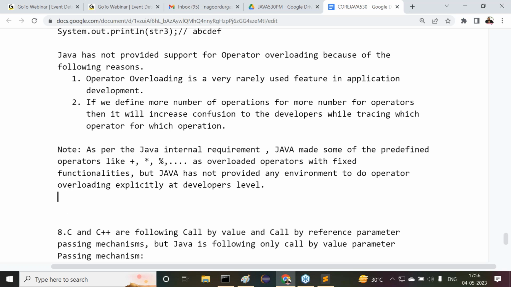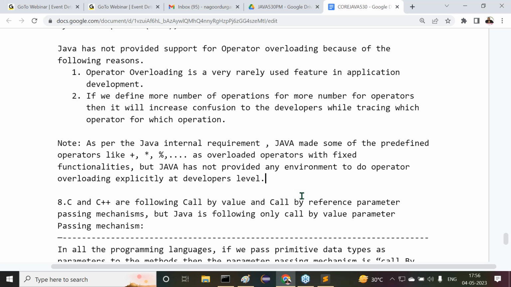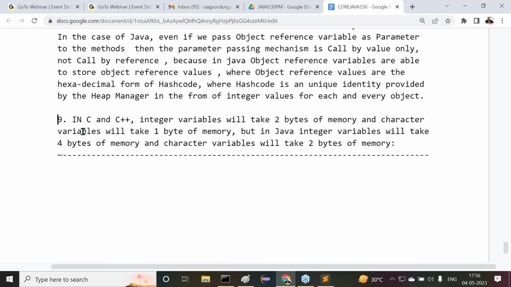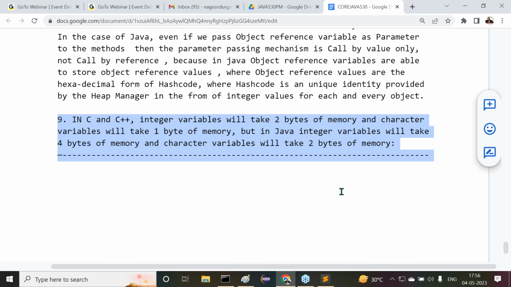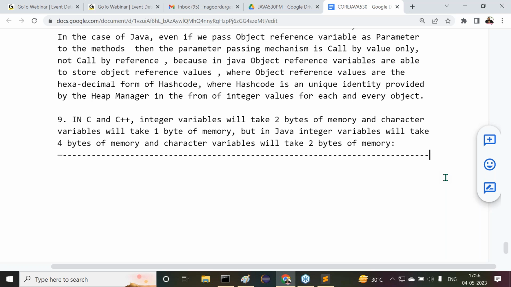Fine. Okay. Now let's come to the next point. Yesterday I gave one more point, but I did not give a proper explanation or document. Today I want to confirm the topic so everybody understands it clearly. In C and C++, integer variables will take 2 bytes of memory and character variables will take 1 byte of memory. But in Java, integer variables will take 4 bytes of memory and character variables will take 2 bytes of memory. Are all of you getting it or not?